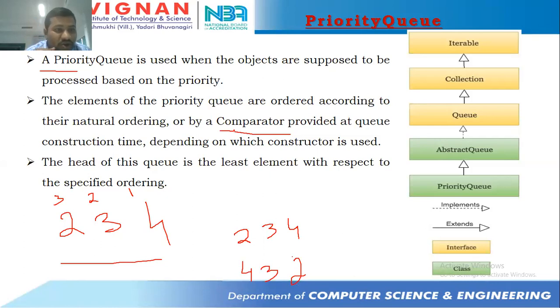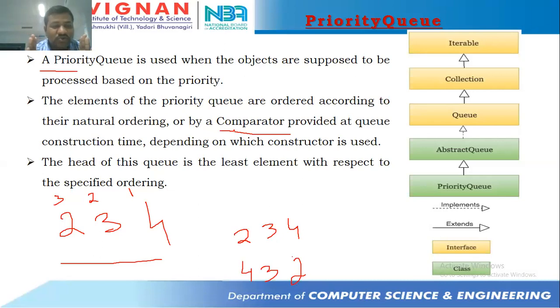We'll not be giving any priority over here for the objects. If we are not giving any priority for the objects, then by default the priority queue is going with natural ordering. Or else, if you're not interested in natural ordering, you want to give your own way of inserting the elements into a priority queue, then we need to go with a comparator. How to write a logic for comparator, that we'll discuss later.